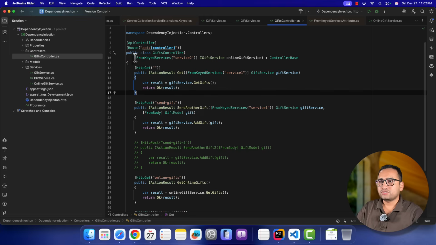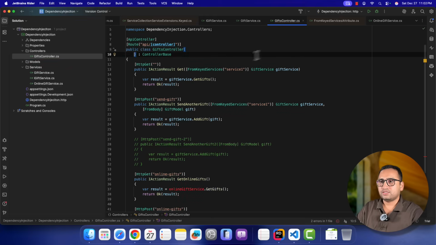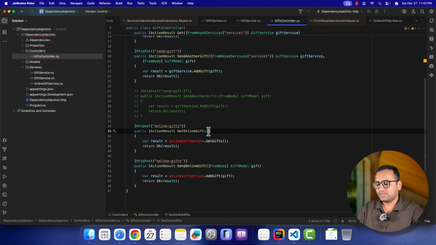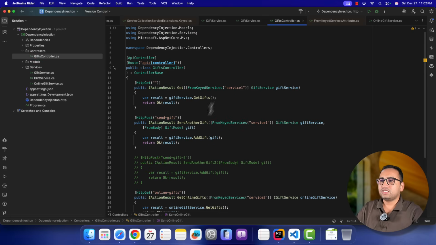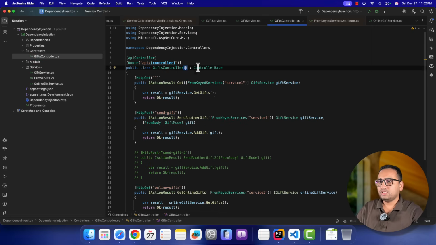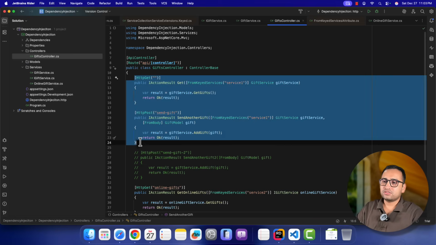We can also use them in the method only. Let's cut it from here like this, and over here paste it like this. I'm gonna paste it again, put a comma, format the data, and that's it. So see, we don't have anything now in our controller. What we have is four methods. The first two methods are still using the old gift service.